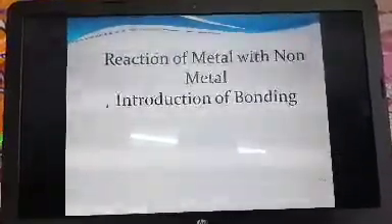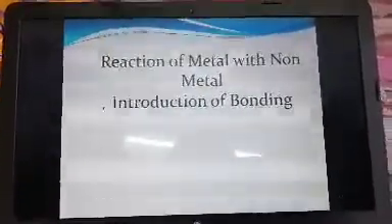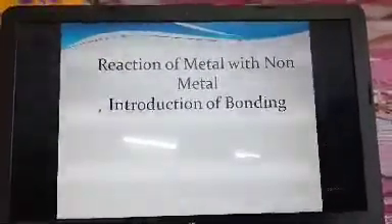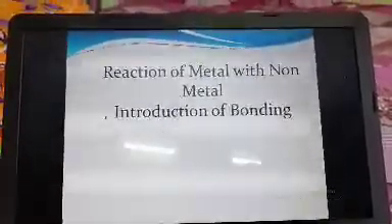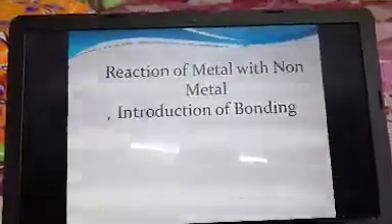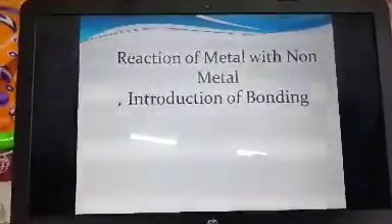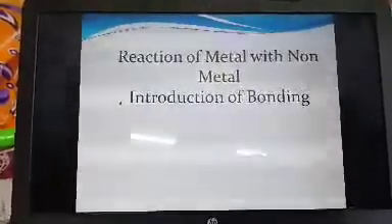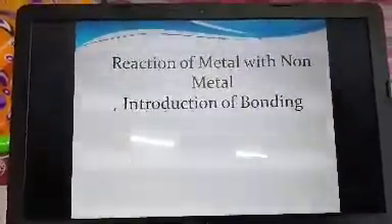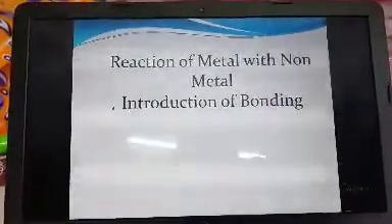Before starting the ionic bonding, you have to know about the electron dot symbol. Suppose sodium, how many electrons are there in its outermost shell? Only one electron. With the symbol of sodium, that is Na, if you give just one dot anywhere around this sodium, that would be the electron dot symbol of sodium.